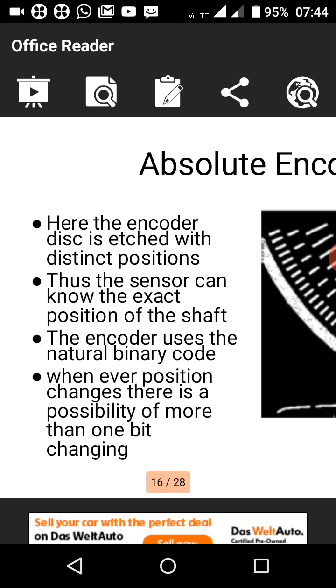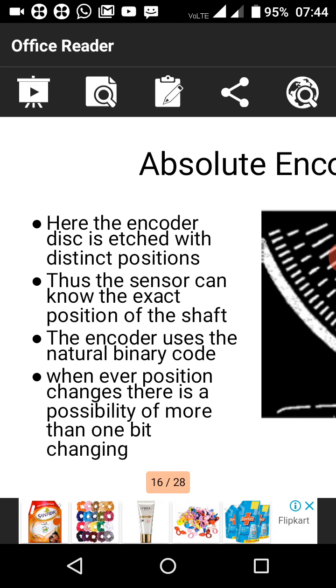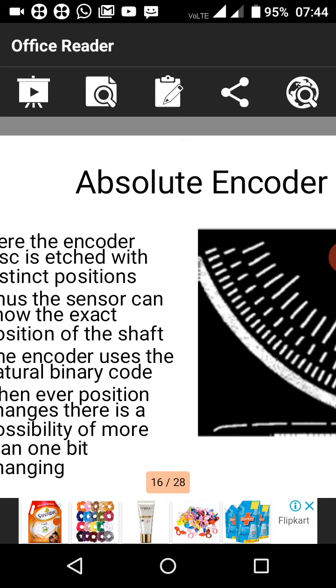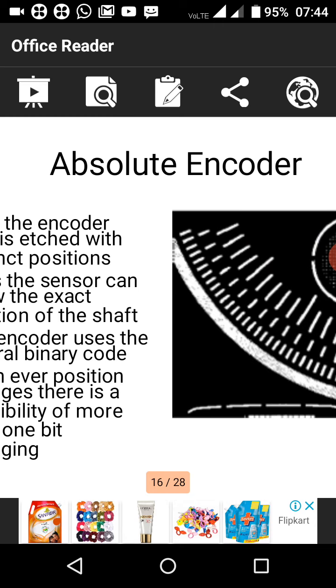In the case of absolute encoders, the disk is etched with the desired positions so that the sensor can know the exact position of the shaft. So it etches the positions on the disk so that the sensors can operate and generate the signals. It uses binary codes, decimals or Gray codes. So it also uses numerical values, that is binary codes and decimal numbers.